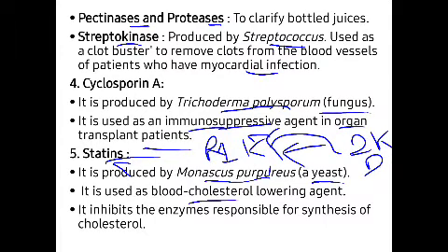blood cholesterol lowering agent. This blood cholesterol is a certain unwanted fat which accumulates in the blood vessels. In our blood vessels, blood has to be transported and circulated throughout the body. Because of excess cholesterol, a group of aggregations of unwanted fats comes and settles in our blood vessels.